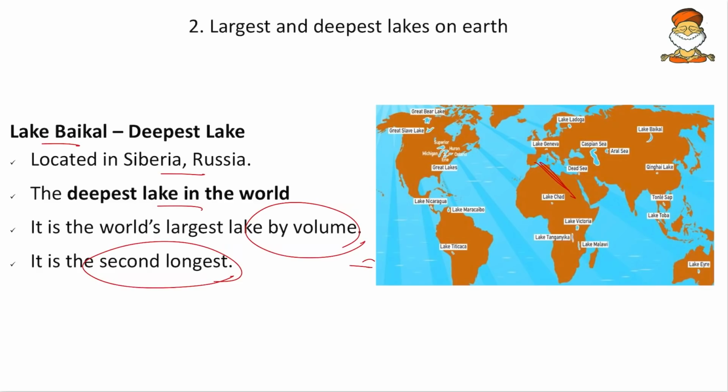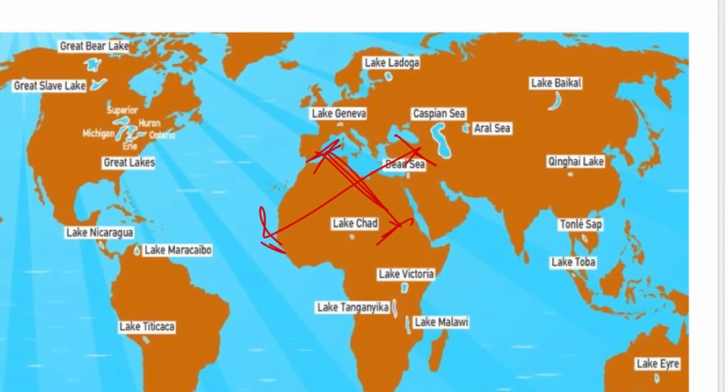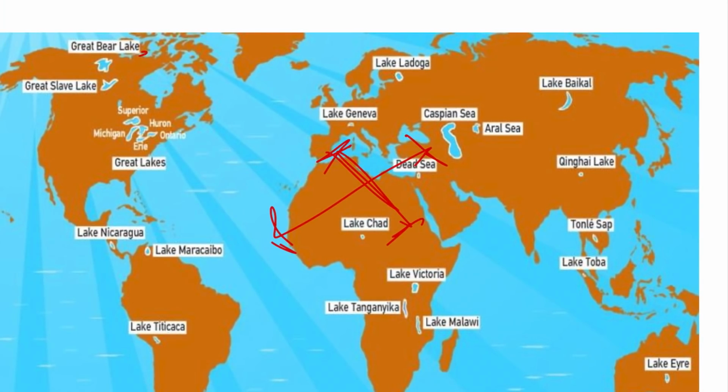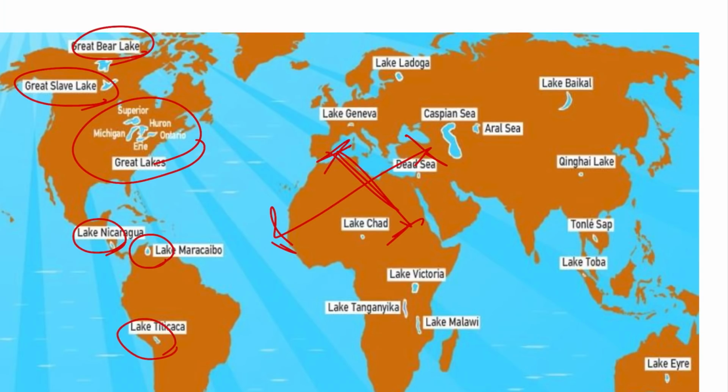It is also the second longest. If you measure from north to south or from east to west, either way it will be the second longest. Okay, so apart from that we have some of the lakes: the Great Bear Lake, the Great Slave Lake, and the Great Lakes area, that is Lake Huron, Michigan, Ontario, Superior, Erie, and then Lake Nicaragua, Lake Maracaibo, Lake Titicaca, then Lake Chad with the Chad nation, Lake Victoria, Malawi, Tanganyika, and Lake Baikal, Caspian Sea and Aral Sea.